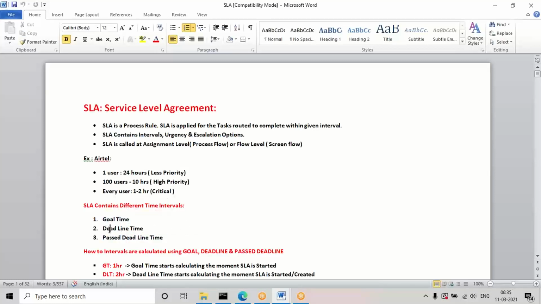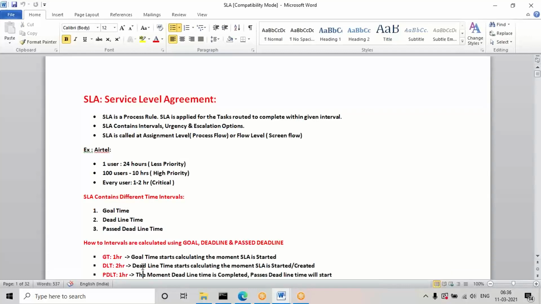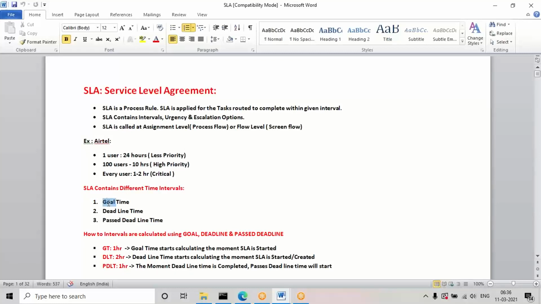At least, it is compulsory that we finish the task within deadline time. If for some reason it is not completed in deadline time, it will be escalated to past deadline time. In these three intervals they mention how much time will be taken to complete the task. The parameters are days, hours, minutes, and seconds.